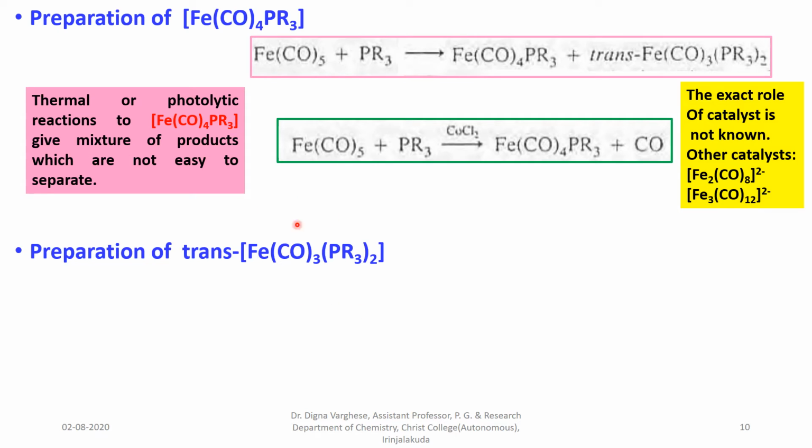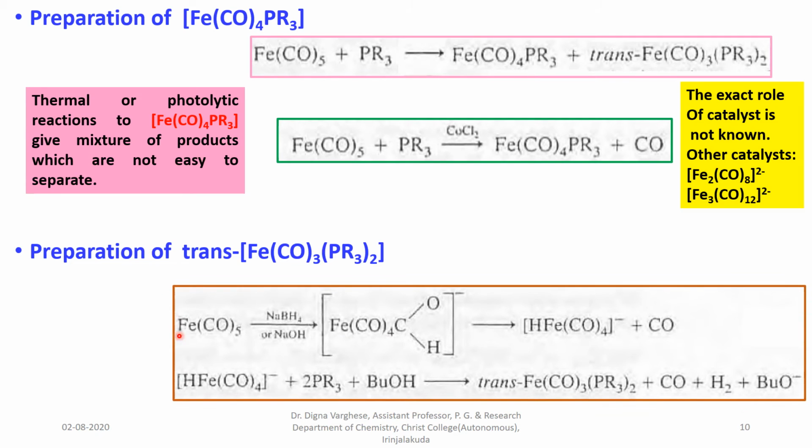Another compound, the trans Fe(CO)3(PR3)2, can be prepared by the reaction when iron pentacarbonyl is treated with sodium borohydride, forming HFe(CO)4 minus, and allowing it to react with PR3 to give trans Fe(CO)3(PR3)2 in butanol.